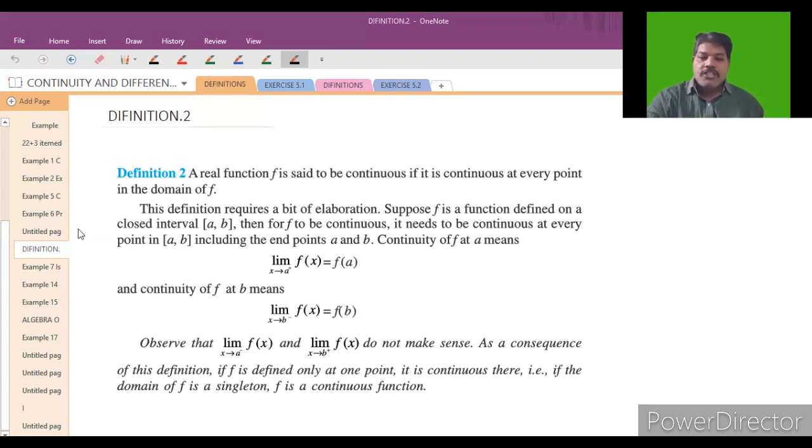If the function is defined only at one point, that means it is continuous there. That is, if the domain of f is a singleton, then f is a continuous function. That means the function is continuous in the domain, so we can say that the function is a continuous function. Do you understand, students?